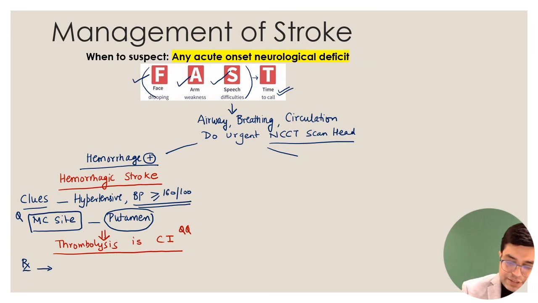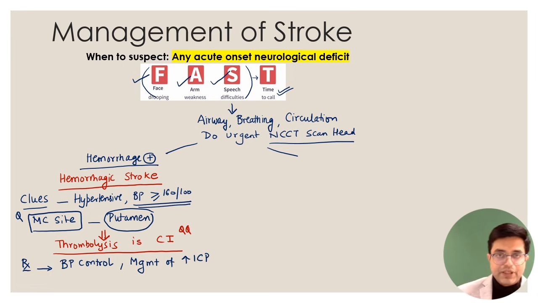The treatment will be, you will do BP control because hypertension has caused it. Plus you will do management of raised intracranial pressure, just like you do for any raised intracranial pressure management, keeping in mind that cerebral blood flow should not be compromised.